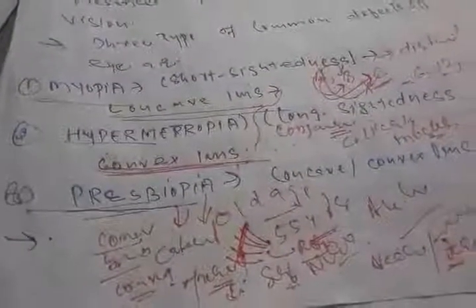In order to protect our eyes from myopia, hypermetropia and presbyopia, what do we have to do? One thing is that we have to exercise our eyes. We have to rotate them to the left, then right, then upwards, then downwards. Then we have to take vitamin A rich foods, like milk, green vegetables, fish and cod liver oil.